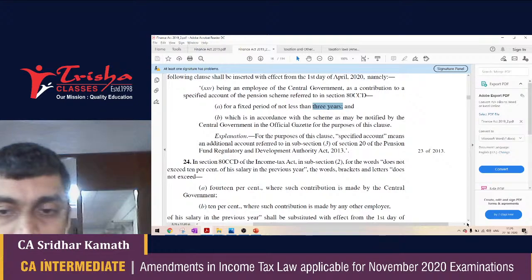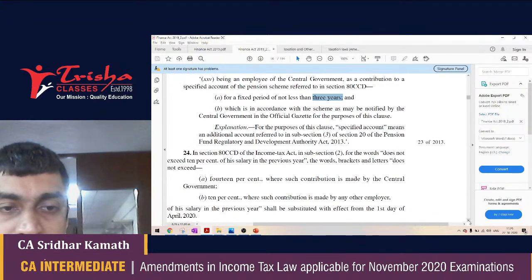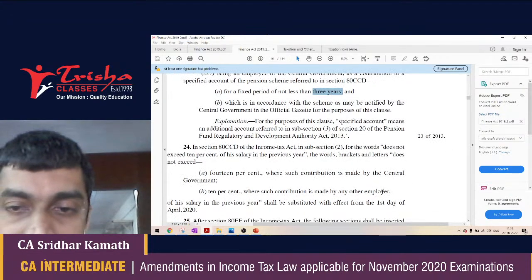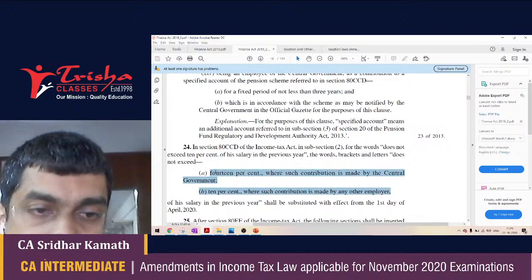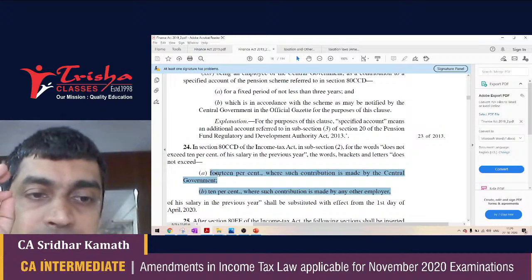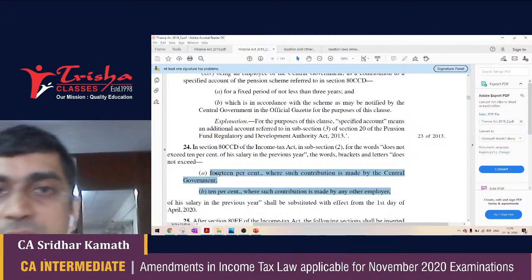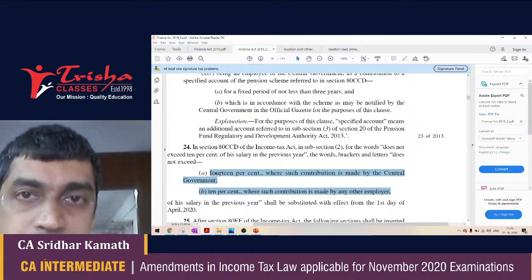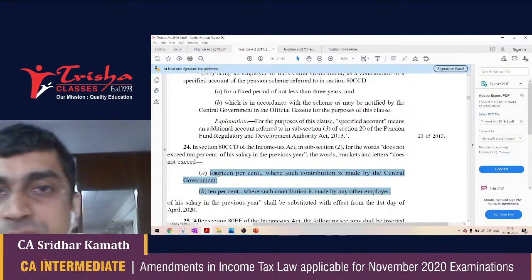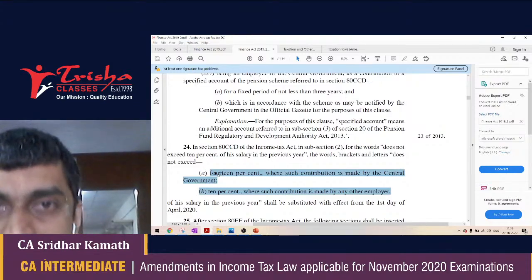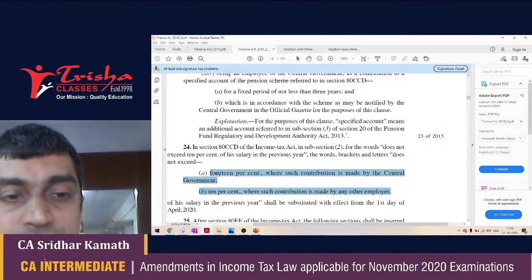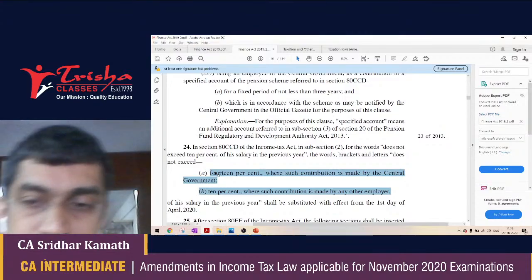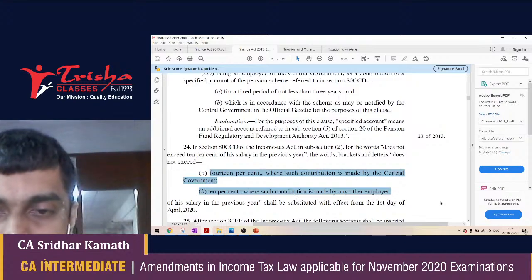Students, please make note of this particular amendment, because 80CCD is a section on which questions could be asked. The threshold limit for a central government employee right now is 14% of the salary for the employer's contribution. As far as a non-government employee goes, or even an employee of the state government, the limit stays at 10% of salary. But if you are an employee of the central government, then the limit is 14% of the salary. Keep in mind this particular amendment.